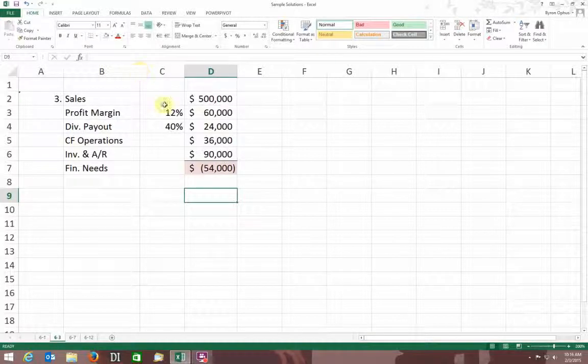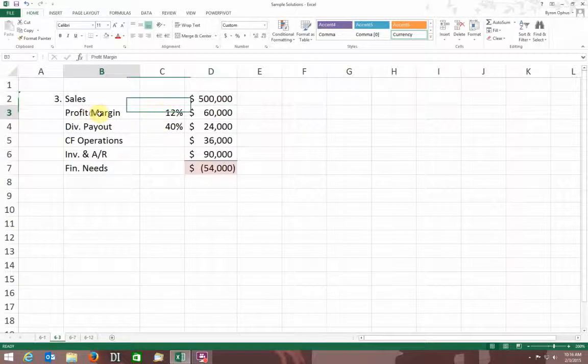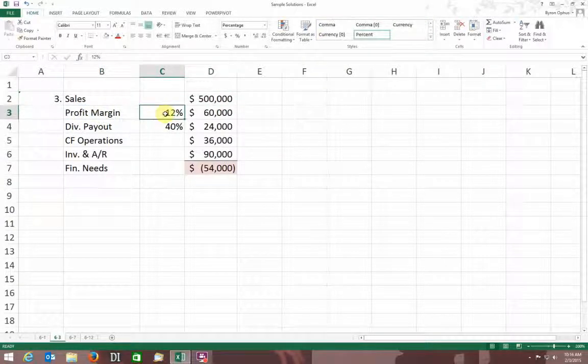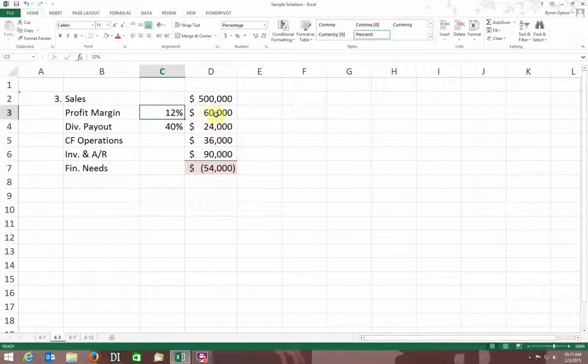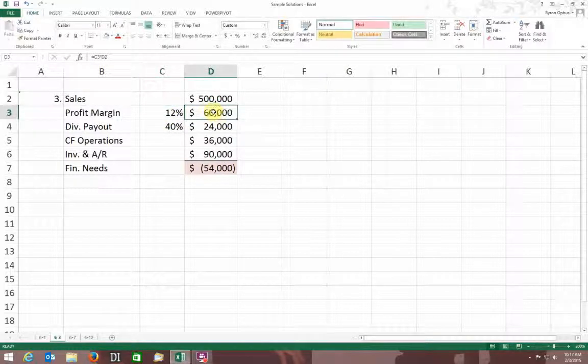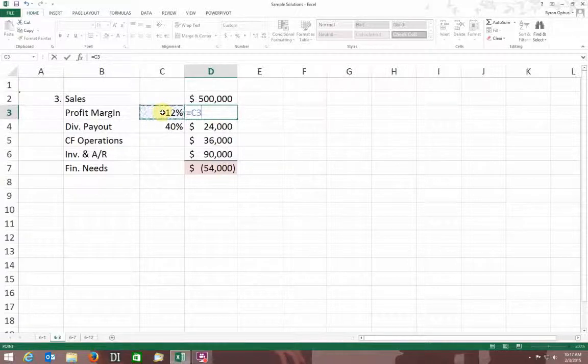So they give us a lot of variables, and I just more or less put them in, right? I decided that I'd put my sales up here because they've said that. My profit margin is 12%, so again I entered that as a 0.12. Okay, so this is my profit margin percentage. My net profit, I guess you could say, is equal to my profit margin times my sales, right?